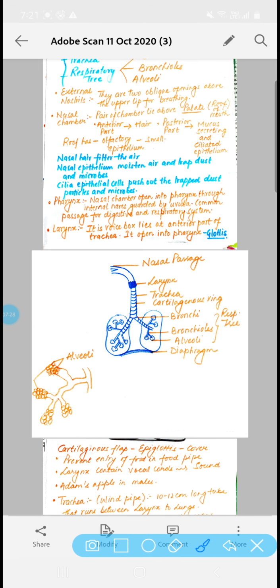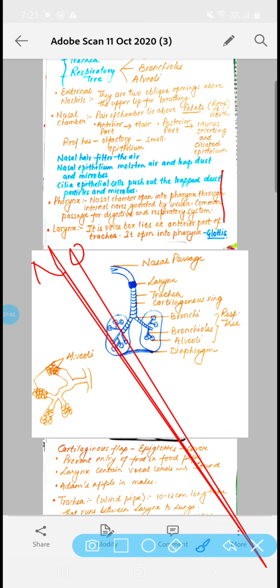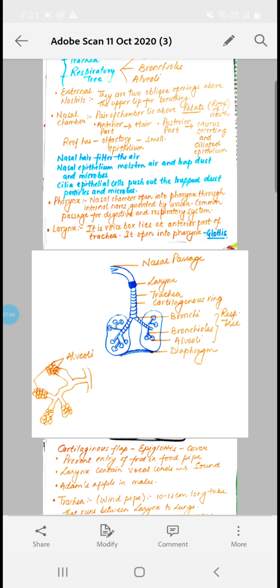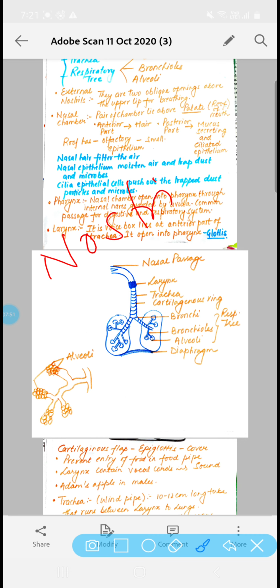Now as we observe, just observe your body. In your nose region you have 2 openings. Okay, we are having 2 openings. So these 2 openings are termed as nostrils. Nostrils are the 2 openings which are leading to the nasal passage. After that, the passage of the nose is called the nasal passage.